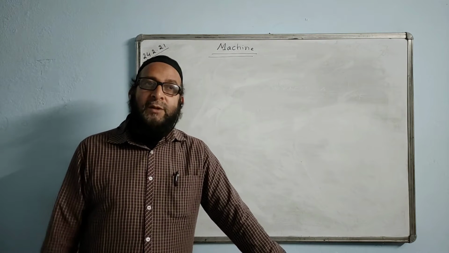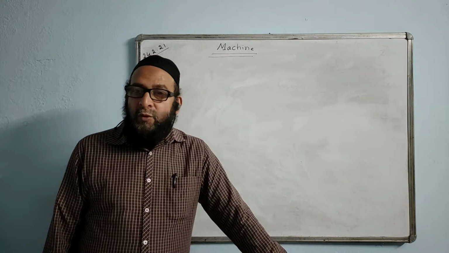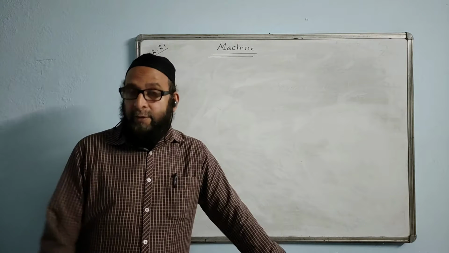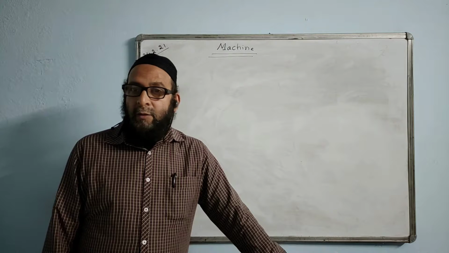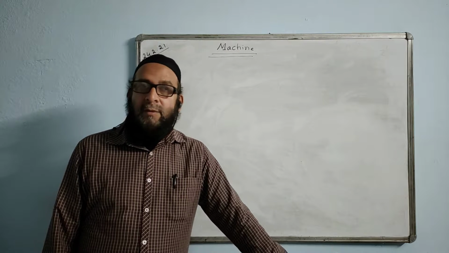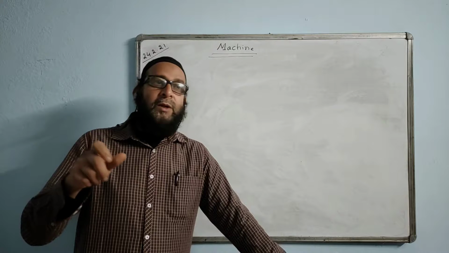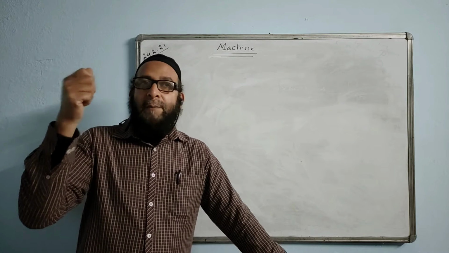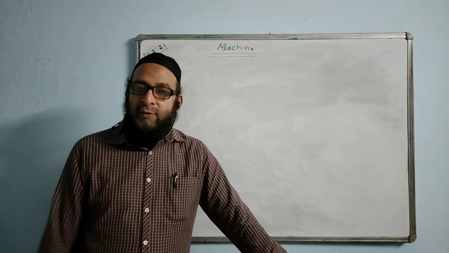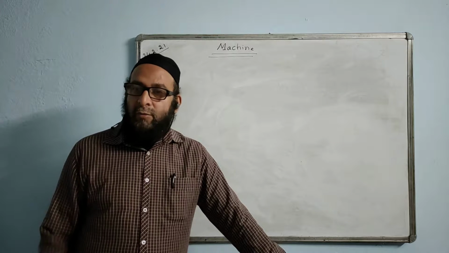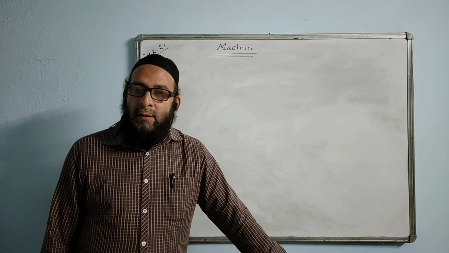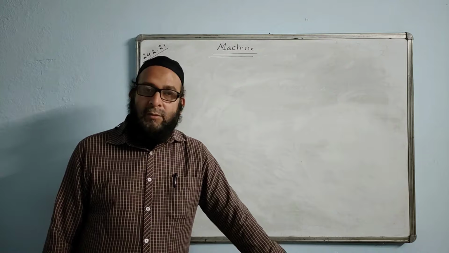Now, the third purpose of a machine is to change the direction of effort to a convenient direction. For example, you have pulleys and all. Pulleys allow us to apply the effort in a convenient direction, which is the downward direction, to lift the load. Wrenches and all.